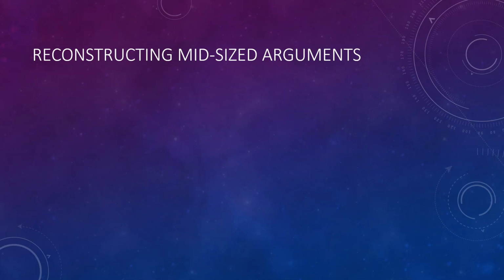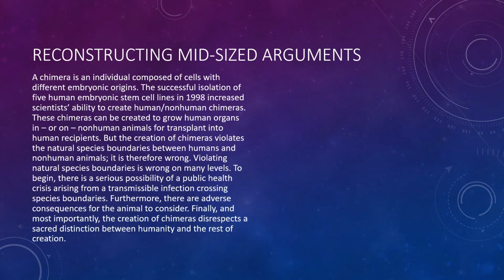Let's look at a second passage. A chimera is an individual composed of cells with different embryonic origins. The successful isolation of human embryonic stem cell lines in 1998 increased scientists' ability to create human, non-human chimeras. These chimeras can be created to grow human organs in or on non-human animals for transplant into human recipients. But the creation of chimeras violates the natural species boundaries between humans and non-human animals.